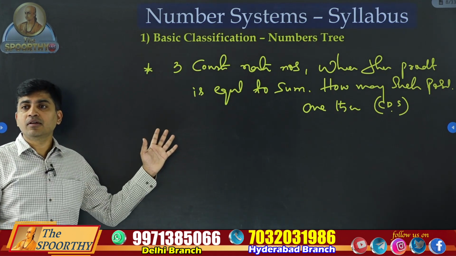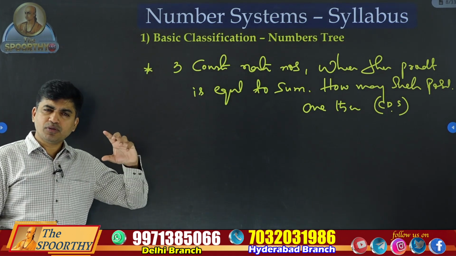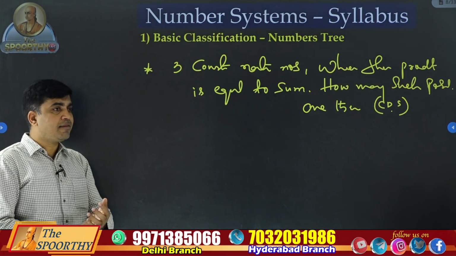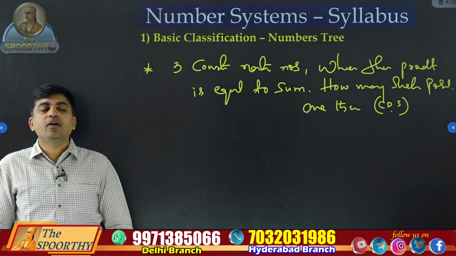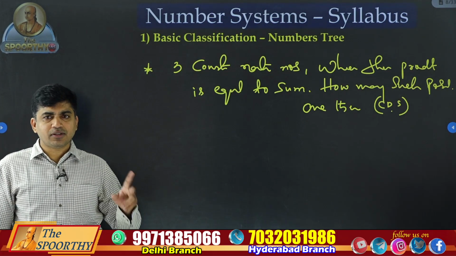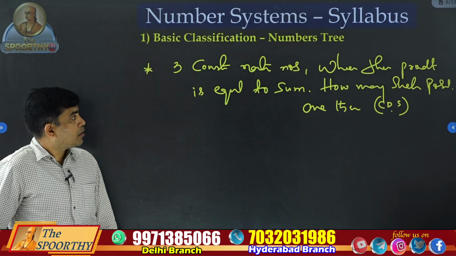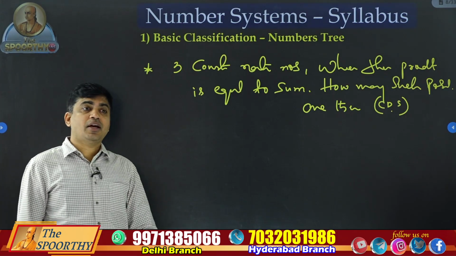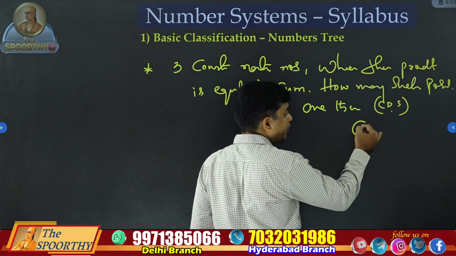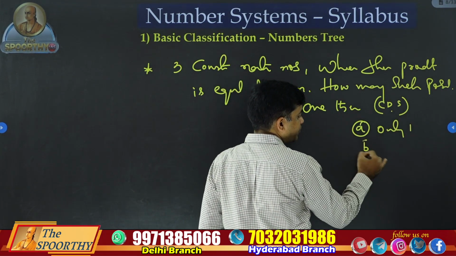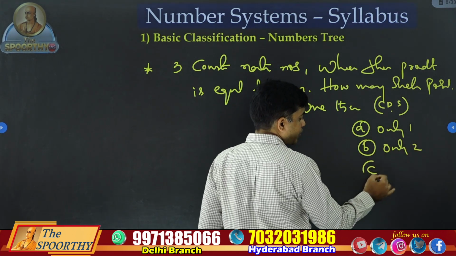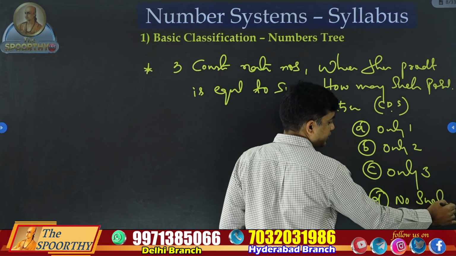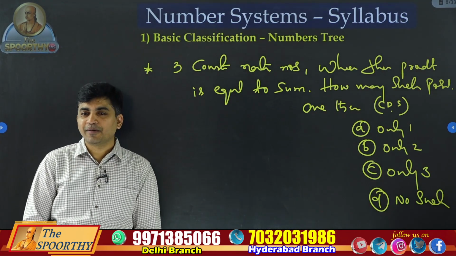First you complete this. I'll give you one more question, almost the same, they asked in the CSAT exam, but many made a mistake. I'll tell you where we are making mistakes. 3 consecutive natural numbers. Consecutive numbers means side by side, adjacent numbers, where their product equals their sum. How many such possibilities exist? Options are like this: only 1. Second option, only 2. Third option, only 3. Option D, no such possibilities exist. Any answers?